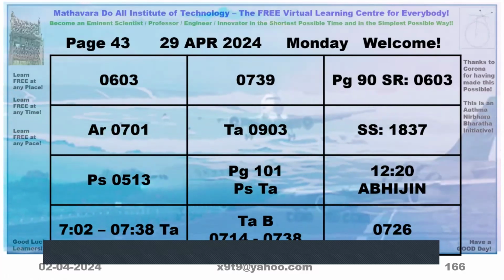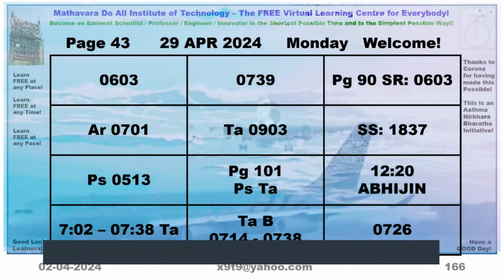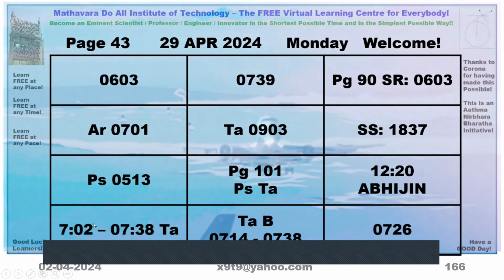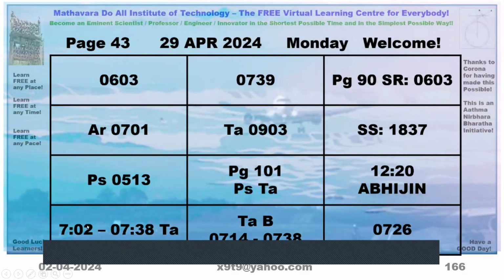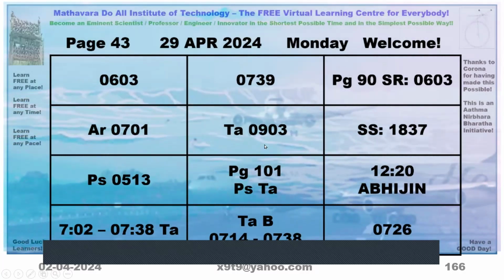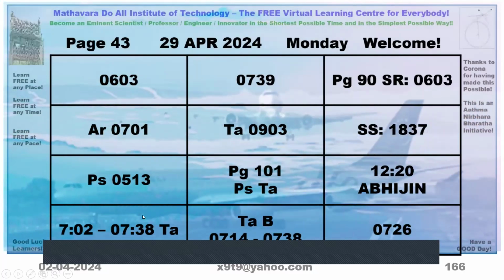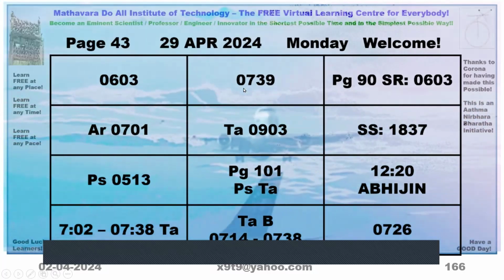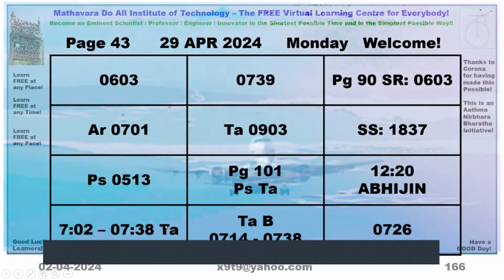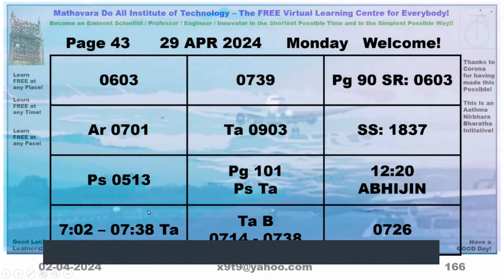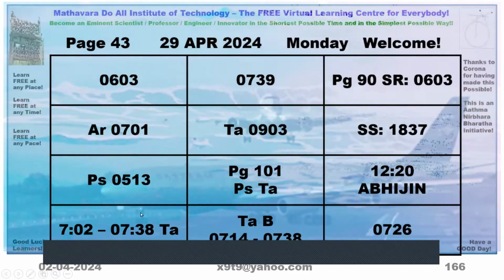Yes, sir. See, Taurus starts from 7:02, ends at 9:03. But because Rahu Kala is coming at 7:39, we cannot go beyond 38, so we will keep 38, let us say.